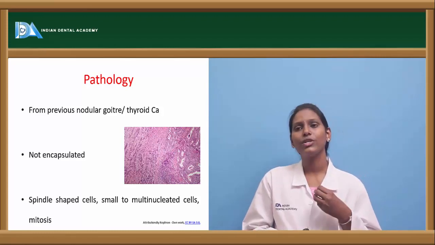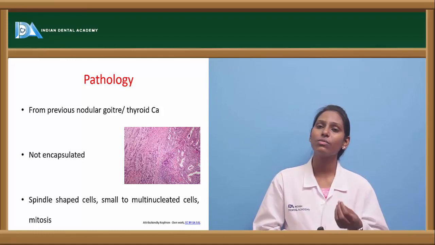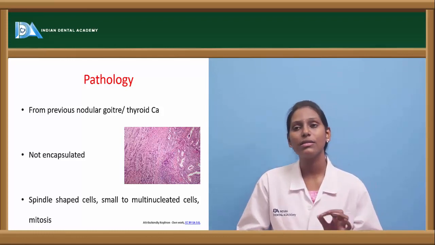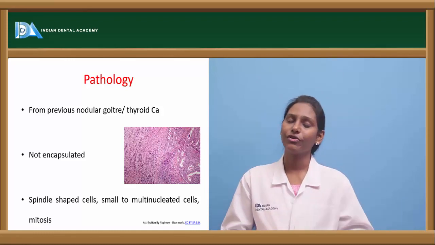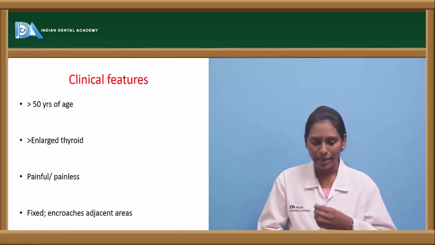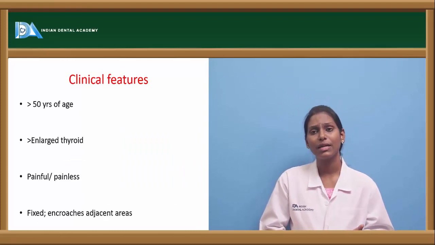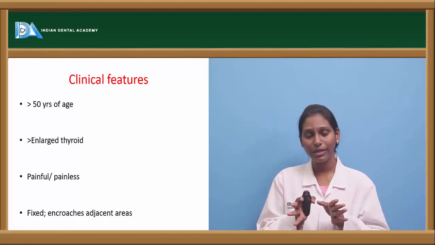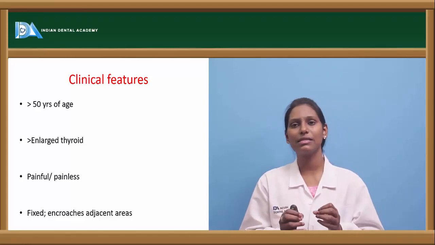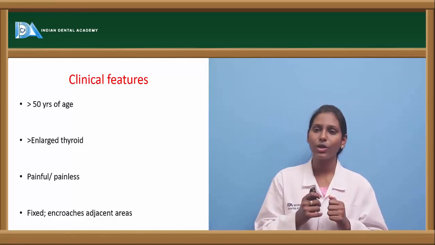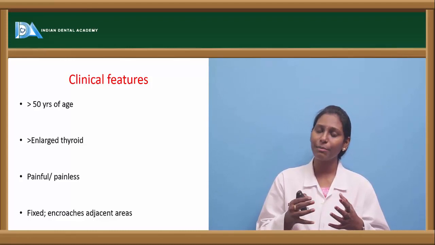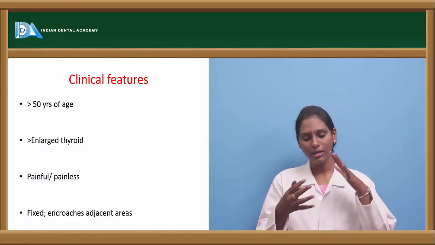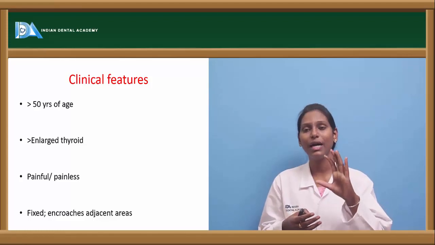The cells are usually spindle-shaped cells. We also see small cells or multinucleated cells. Mitosis is the pathognomonic feature of anaplastic carcinoma, and these carcinomas are very rapidly growing. Local invasion is very much seen in these cases. Because of this local invasion and rapid growth, it encroaches onto the adjacent structures, thus causing pressure on the trachea and esophagus.